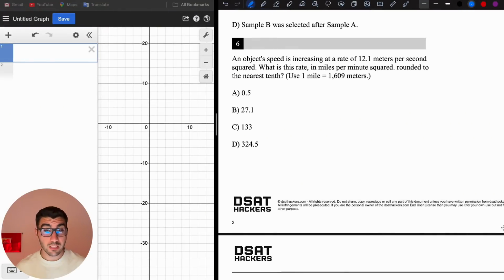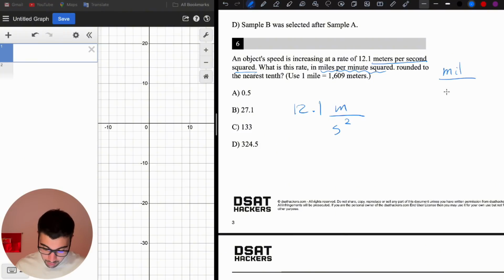The next question is a unit conversion question. An object's speed is increasing at the rate of 12.1 meters per second squared. What is this rate in miles per minute squared, rounded to the nearest tenth? So we're going to convert the meters per second squared to miles per minute squared. This is what we're looking for. 12.1 meters per second squared should be converted into miles per minute squared, right?